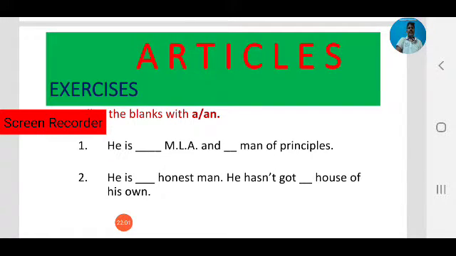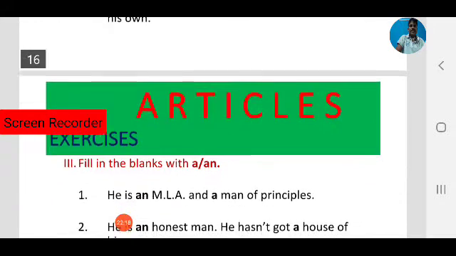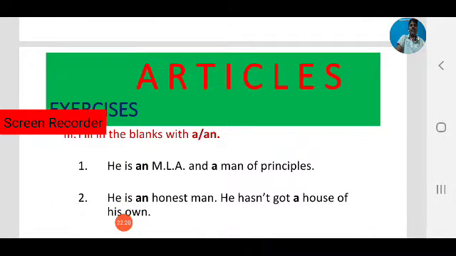Second one, he is dash honest man. He hasn't got dash house of his own. Here, use appropriate articles in the blanks. Now check your answers. Fill in the blanks with a or an.